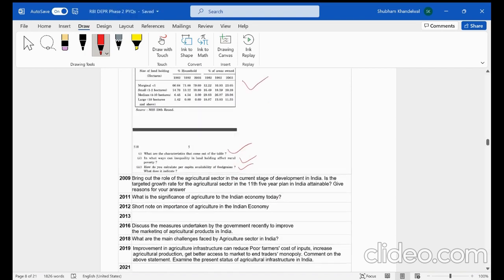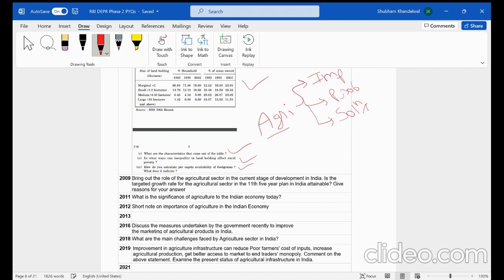Now in 2009, the question was: bring out the role of the agriculture sector in the current stage of development in India, and is the targeted growth rate for the agriculture sector in the 11th 5-year plan in India attainable? And then you have to give reasons for your answer. Now guys, if you look at the agriculture sector, you can say that the questions can come from 3 heads. That is, first, the importance of the agriculture sector; second, the problems that are there in the agriculture sector; and then third, the solutions. So you can always categorize the questions from the agriculture sector into these 3 subheads.